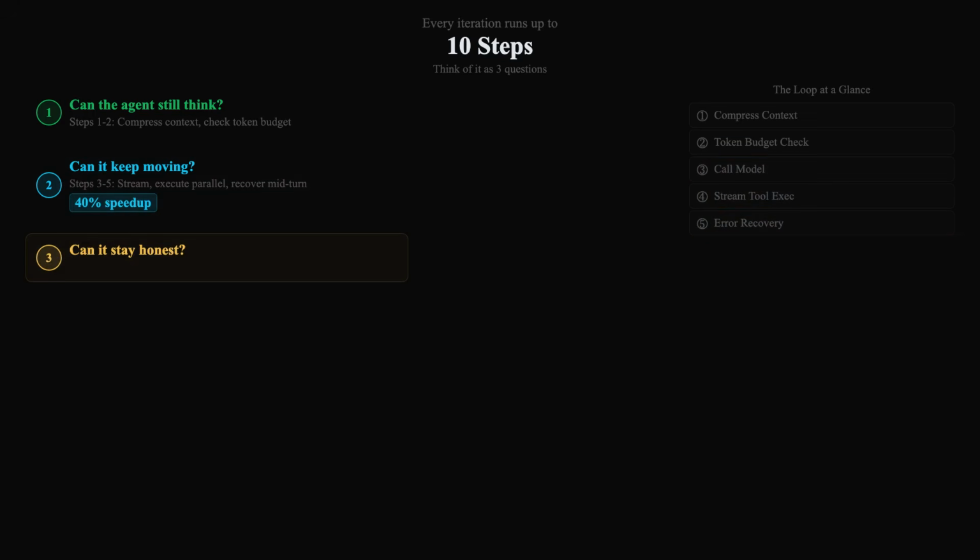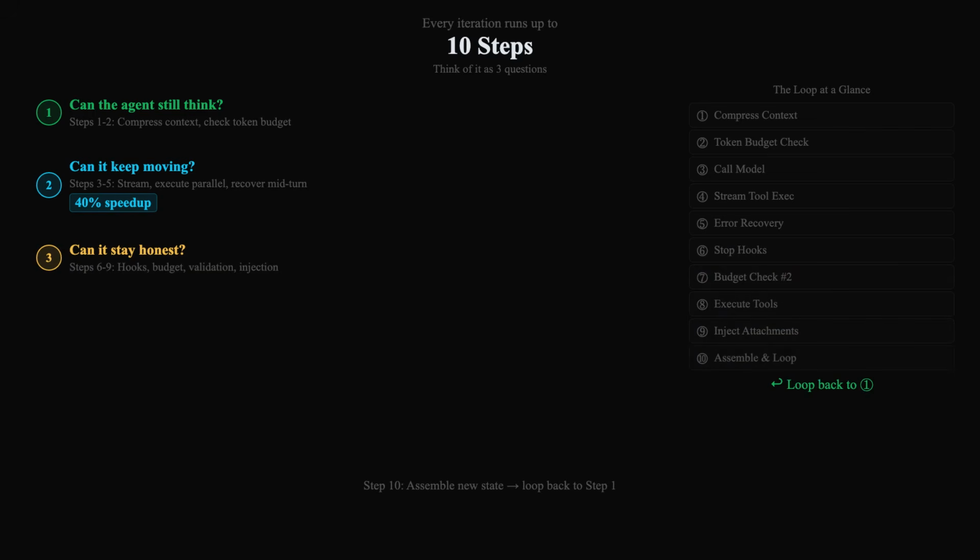Question 3, can it stay honest? Steps 6 through 9, stop hooks, budget checks, tool validation, attachment injection. Governance, guardrails, the boring stuff that prevents catastrophic failures. Step 10, assemble the new state, loop back to step 1. Step 8, the tool execution pipeline, is so deep it gets its own episode. Today, we focus on the 3 mechanisms that keep the loop alive.